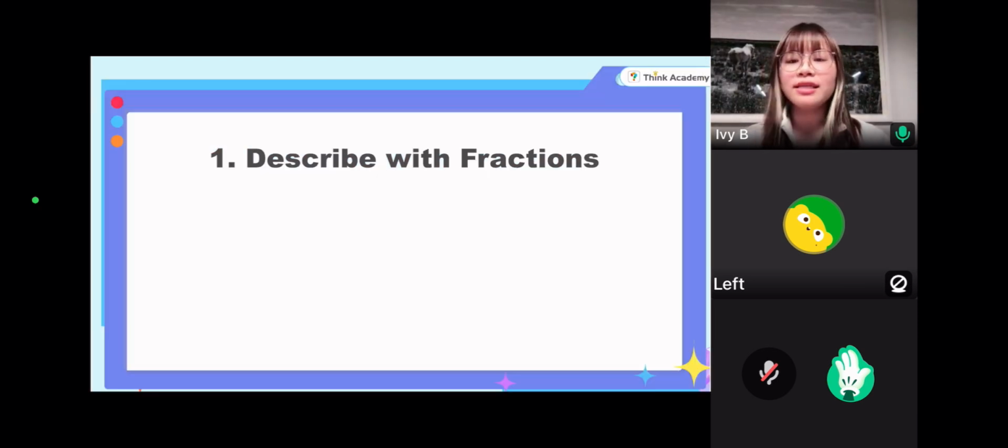Okay, so now let's get started. So the first kind of question related to this word problem with fraction is you need to describe the answer with fractions. Okay, so at the end of the day, what is called fraction? Actually, fraction means you take a part from the total, right? So in this case, we can summarize the formula for the fraction. So this is the note you need to take down.